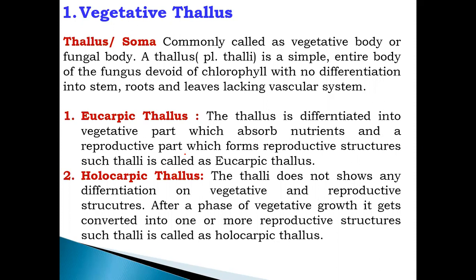But in a eucarpic thallus, the structure is differentiated into the vegetative as well as the reproductive part separately. The vegetative part is used to absorb the nutrients, while the reproductive part forms the reproductive structures like spores or other reproductive organs. They are formed by this particular reproductive part.